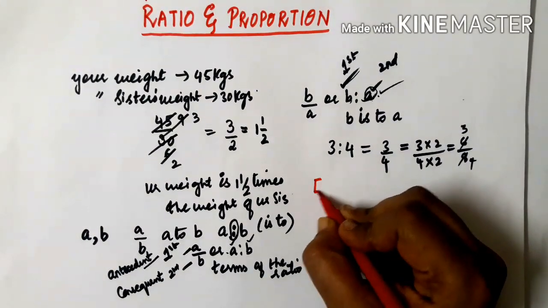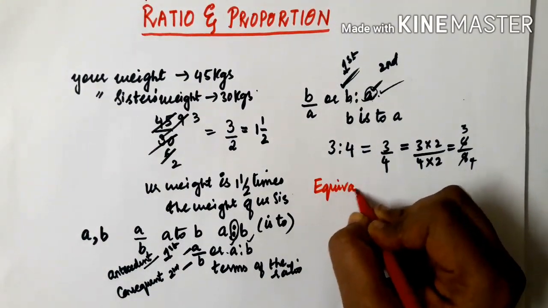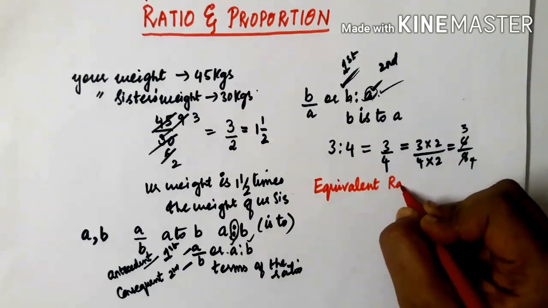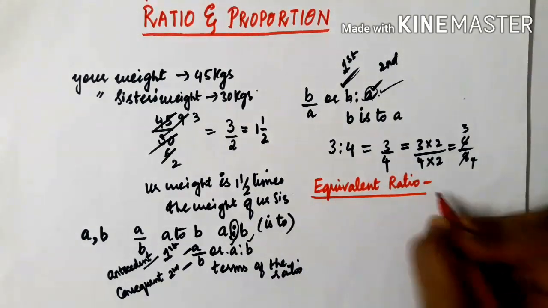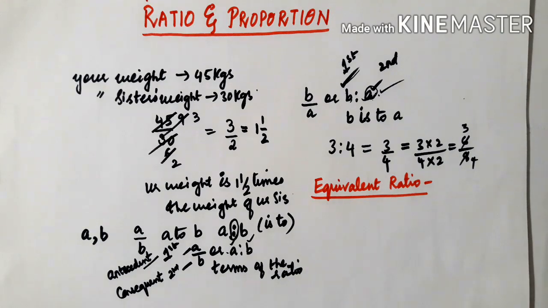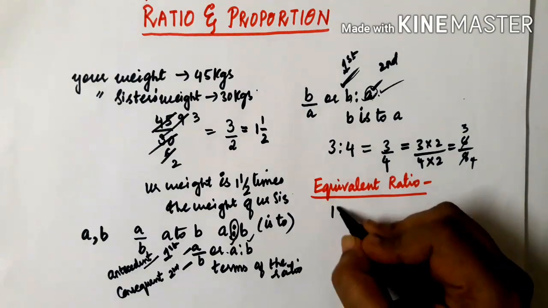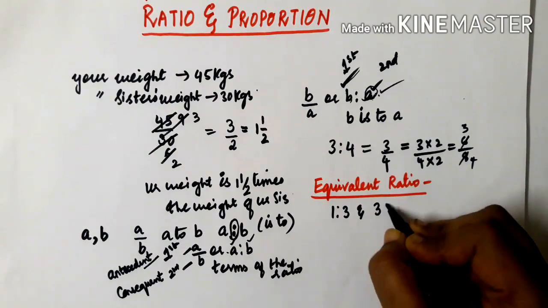Next is equivalent ratio. So what is equivalent ratio? Now children, suppose I have the example 1 is to 3 and 3 is to 2.